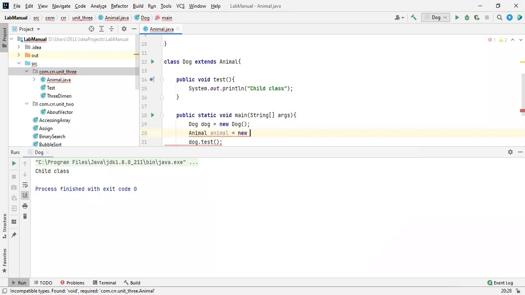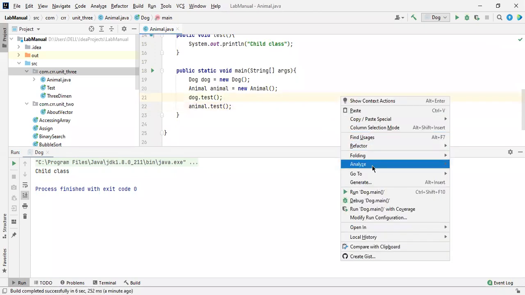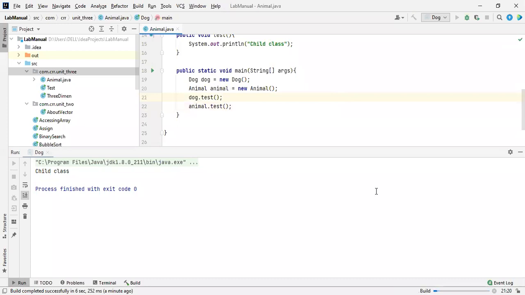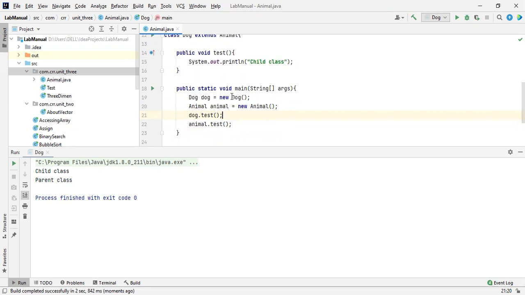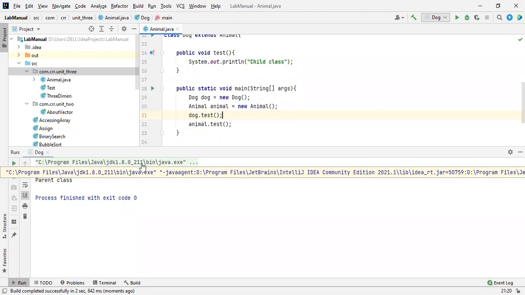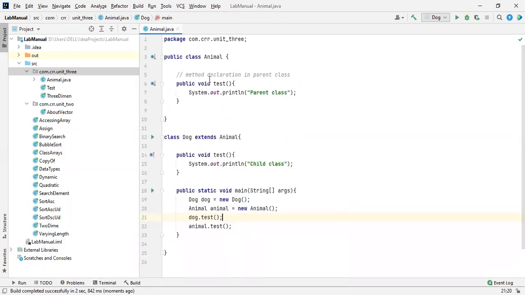New. So now I'm going to access the test. Let me run this program. You will get a good idea about this. See this, so it has been acquired. So the overriding concept has been acquired, and the properties of the parent class have been acquired by the child class also. So there is a small difference over this, while we are accessing a parent class.